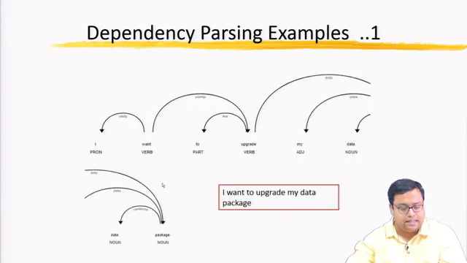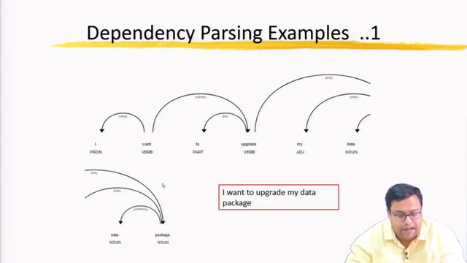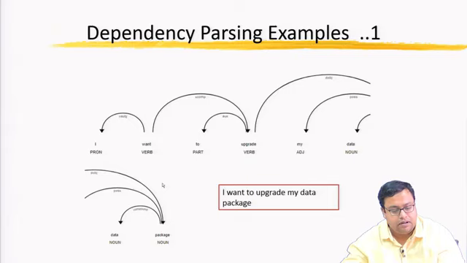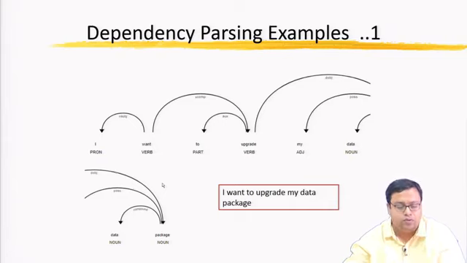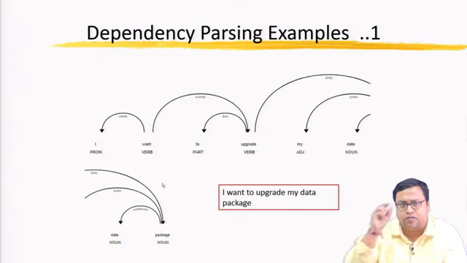So, dependency parsing is like, let us say I want to upgrade my data package. You have to understand what the verb is here. The verb here is want or upgrade. So, the key verb is want. Want to what? Who wants? Who is the subject? The subject is I, which is a pronoun. So, the first job is to find out the verbs,